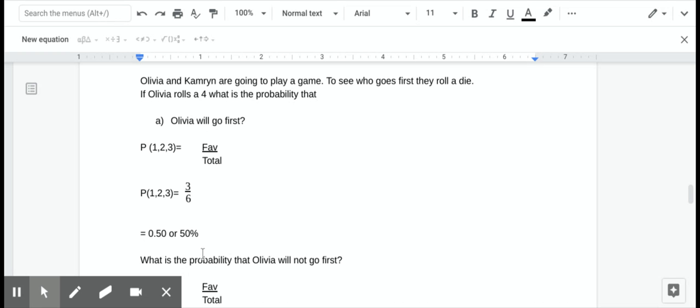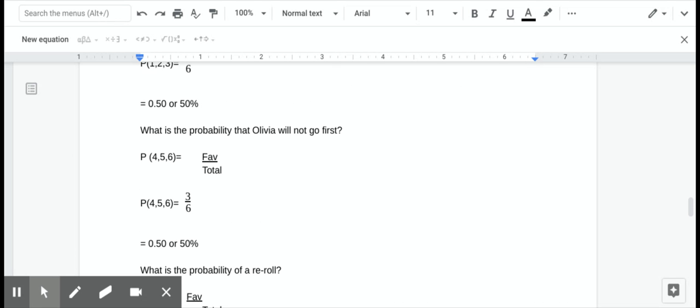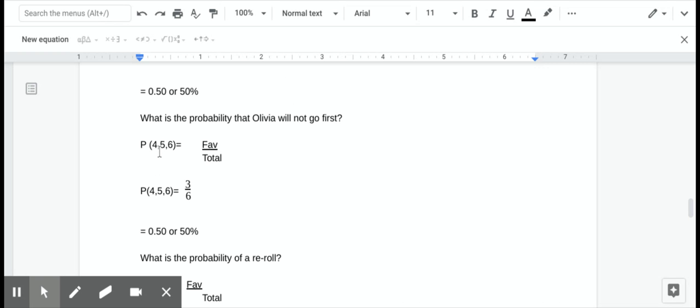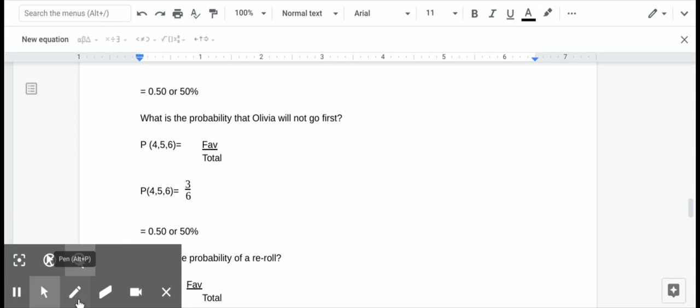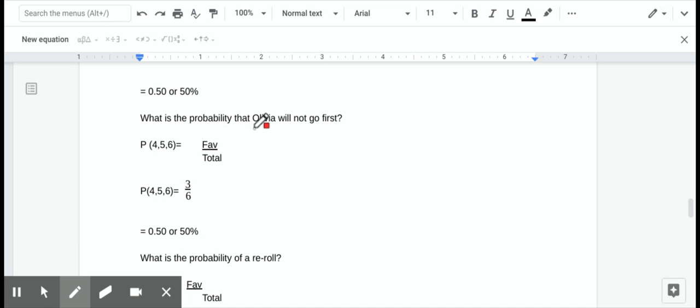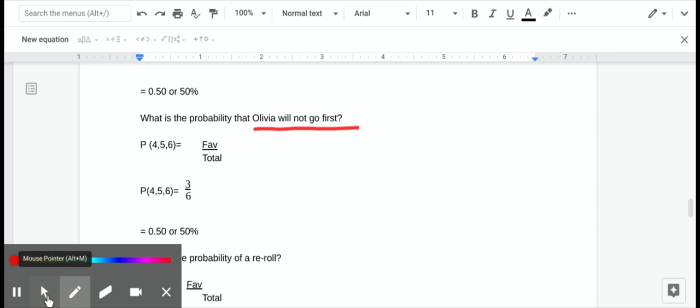What is the probability that Olivia will not go first? Well, if Cameron rolls a 4, a 5, or a 6, and we have our total favorable over the total number, again, we have 3 out of 6. We can't say that she's okay with the 4 because if they tie, they're going to have to roll again. So if Cameron rolls a 4, a 5, or a 6, that means Olivia will not go first. You have to watch the wording of these questions. That Olivia will not go first is also 50%.